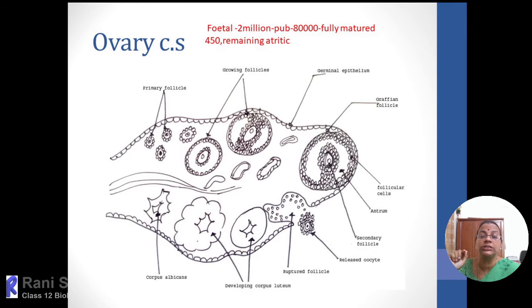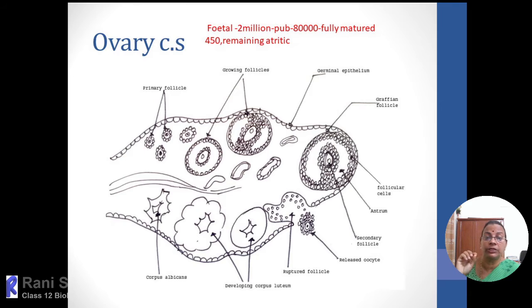So what will be the change in the Graafian follicle? In the Graafian follicle, the antrum will attain maximum size, and the size of the follicle also will increase to the maximum, and this antrum will be filled with a fluid. That fluid is called liquor folliculi. So the matured ovarian follicle, by this time, we can call the Graafian follicle.